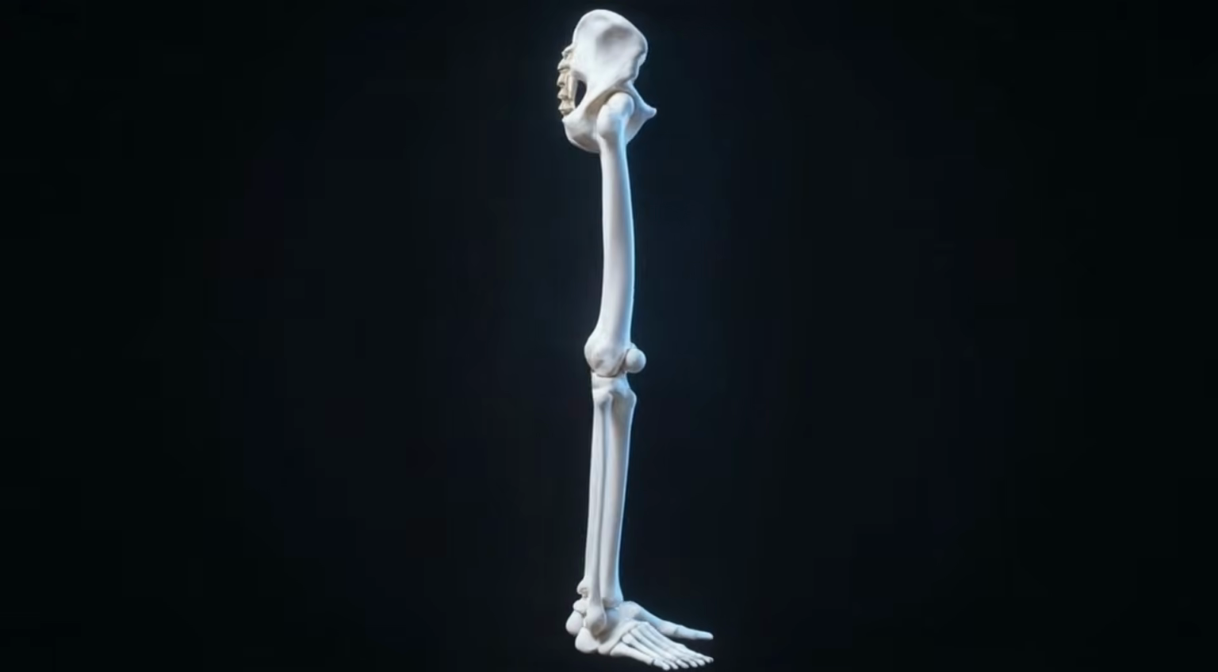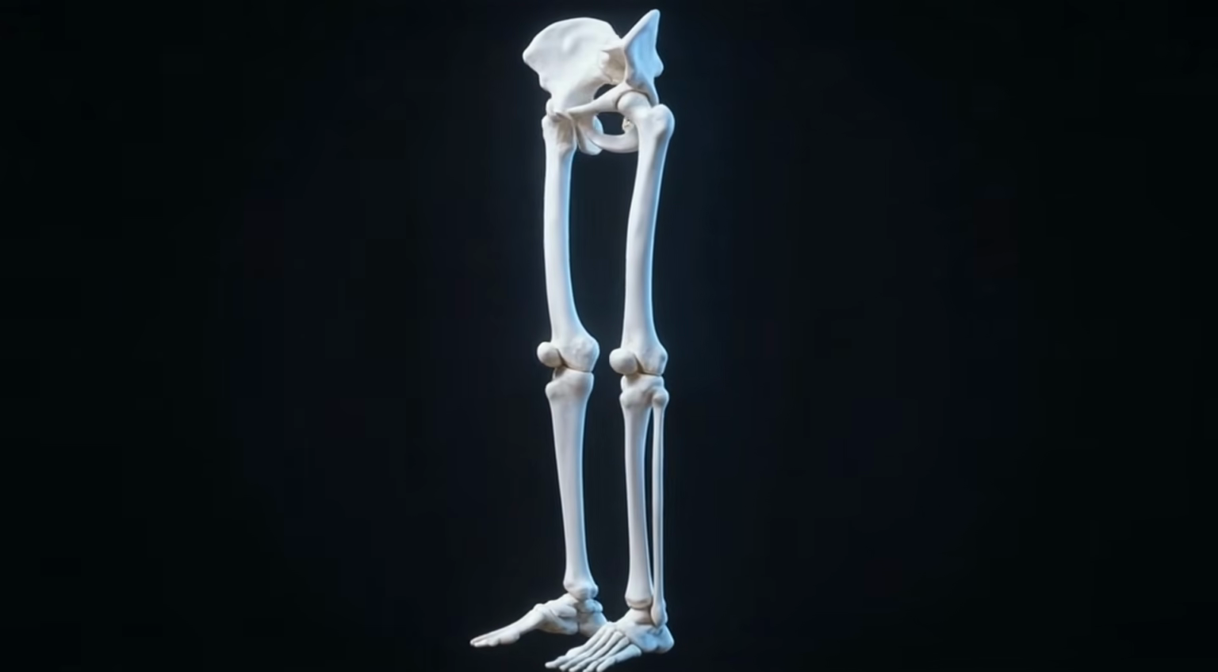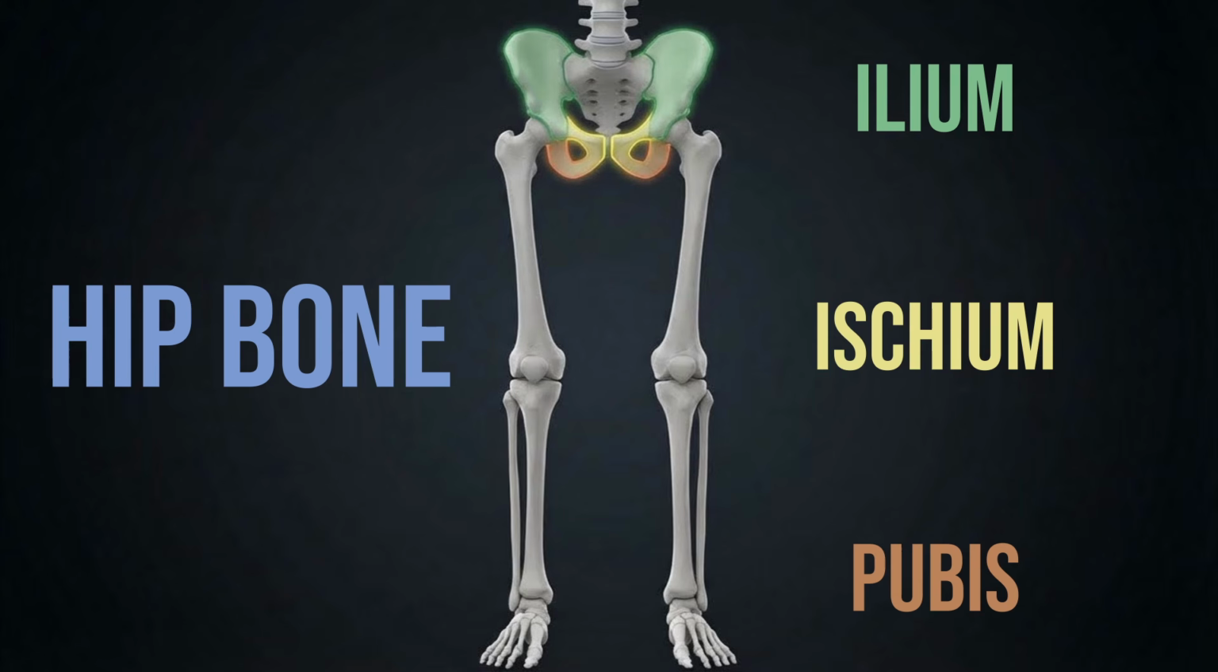Pelvic girdle and lower limbs close the scheme. Hip bones, femur, leg, tarsals, foot bones in the beam. Each hip bone fuses ilium, ischium, pubis into 1 ring. Acetabulum takes the femur head in the weight-bearing swing.